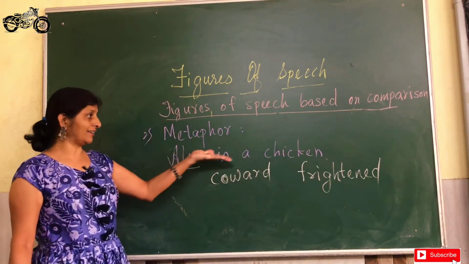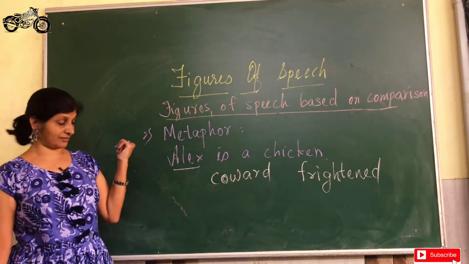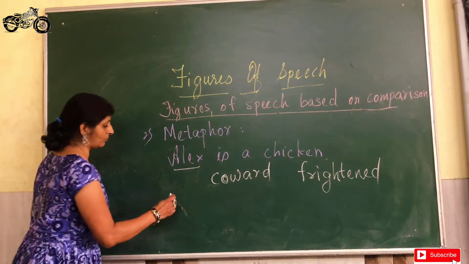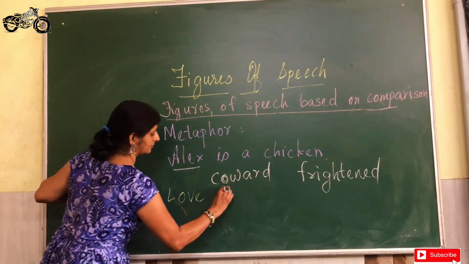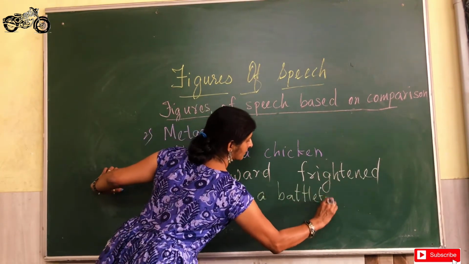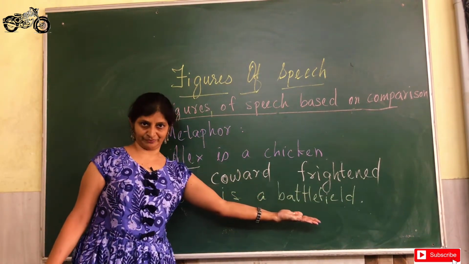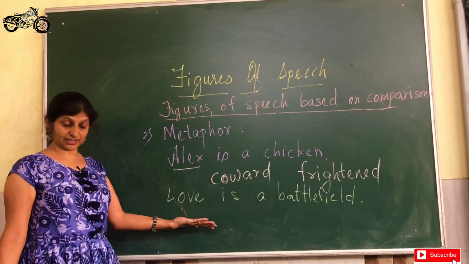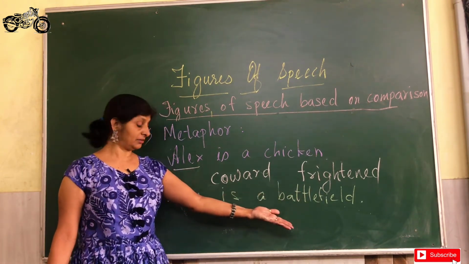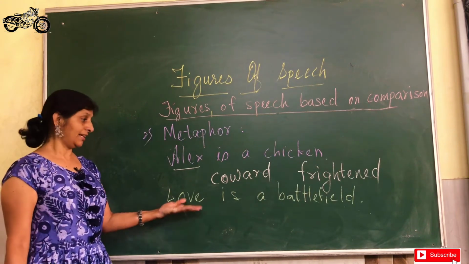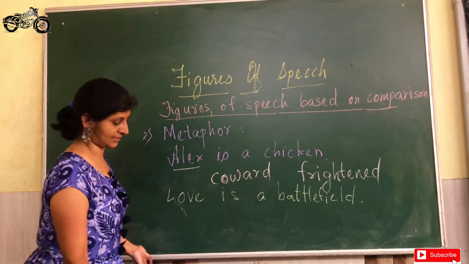But when we say Alex is a chicken, literally the sentence is very absurd. Similarly, there are many more which I can quote. Love is a battlefield. Literally, if you see the meaning, again it is very absurd, very illogical, but the implied meaning is that loving is not an easy task.